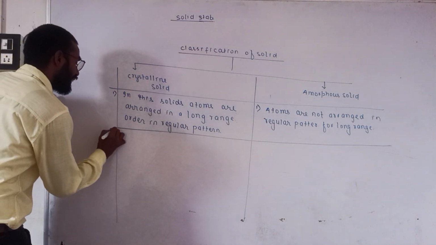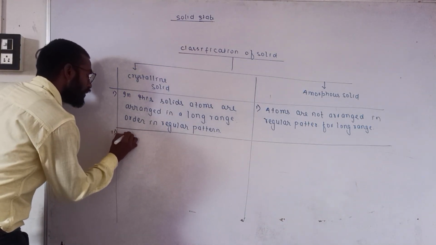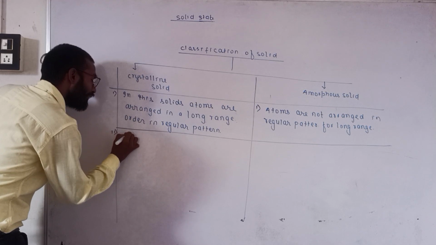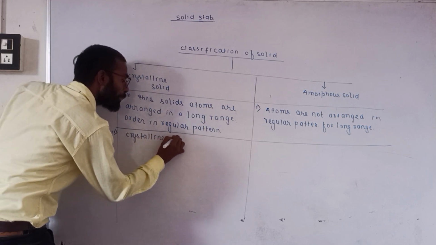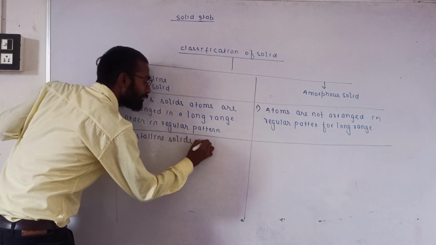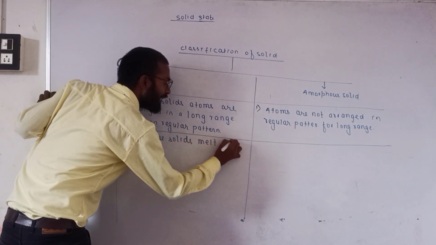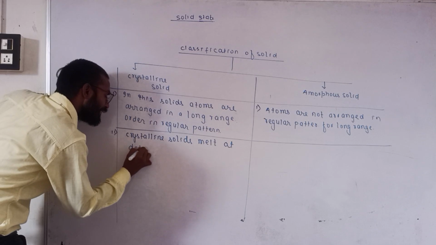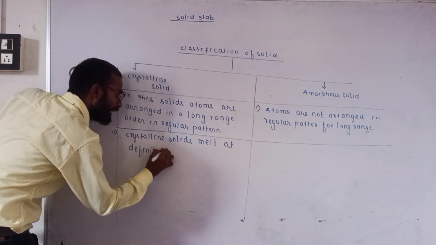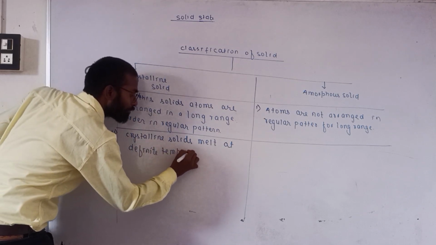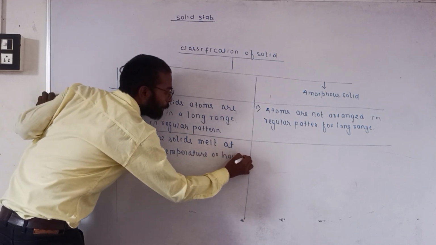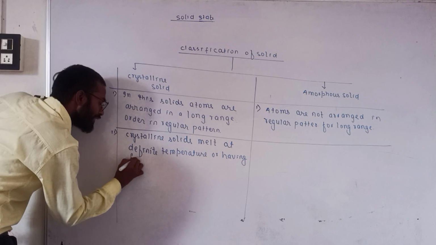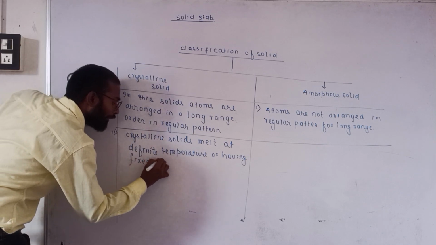So we can write here as the second point: crystalline solids melt at a definite temperature or have a fixed melting point.